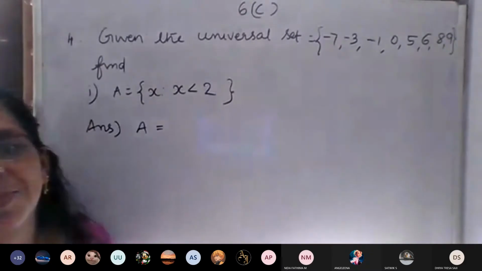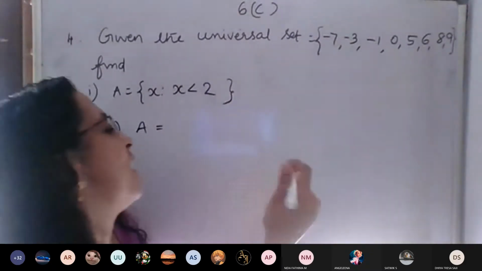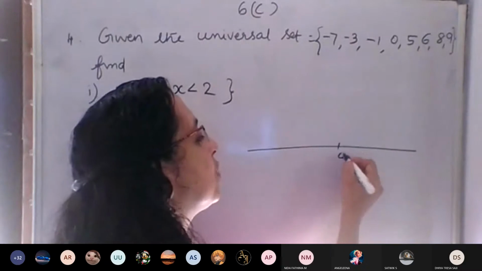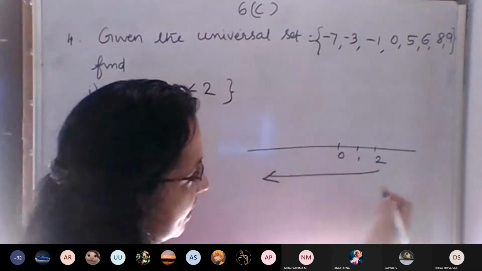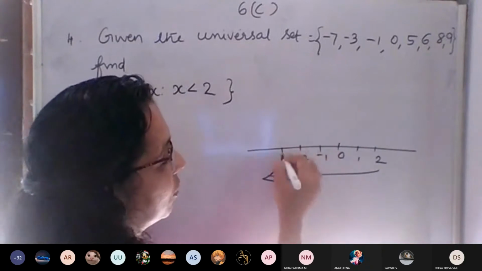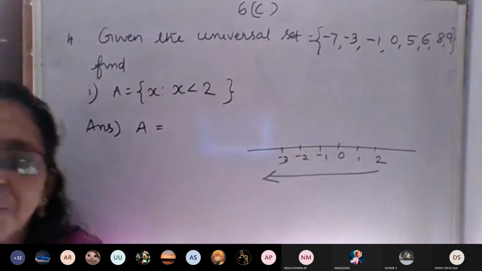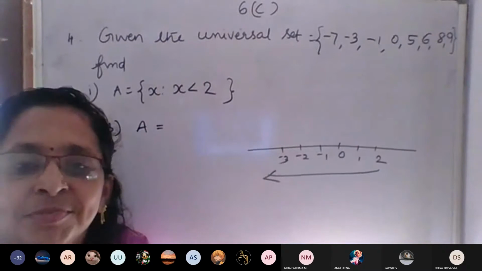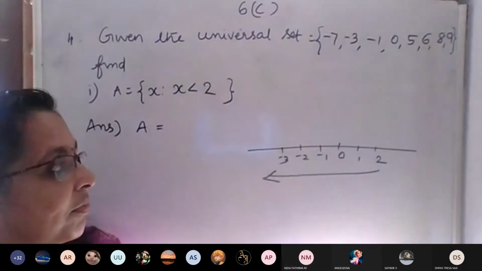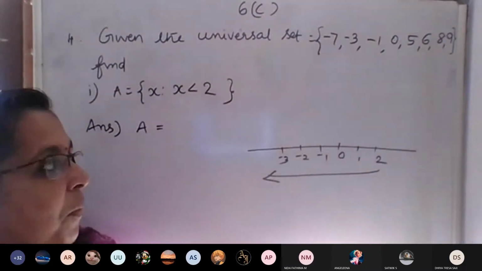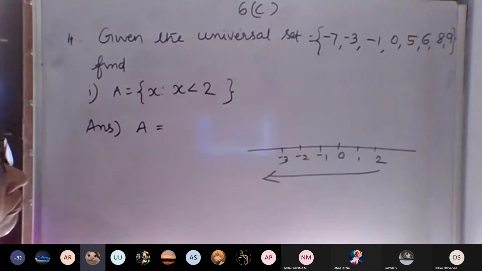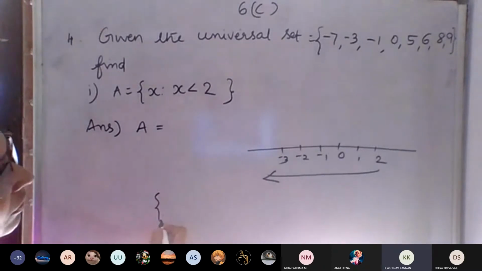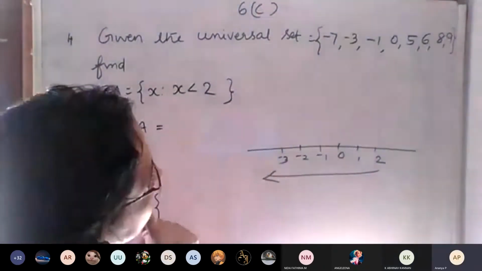X less than 2. Less than 2 means from here onwards: negative 1, negative 2, negative 3. Ma'am, up to -7. So you are saying the answer as -7, -3, -1, 0.